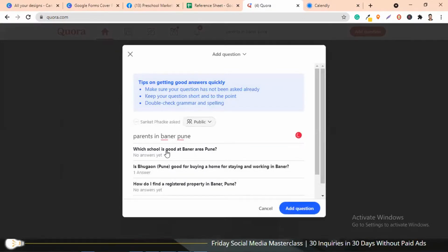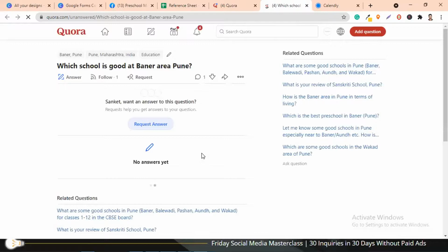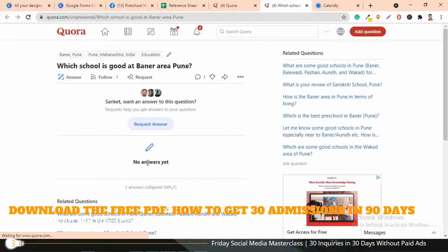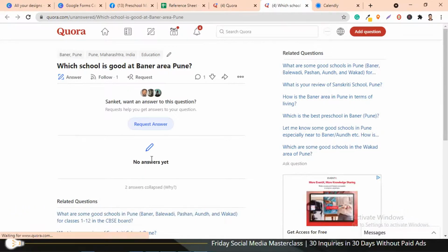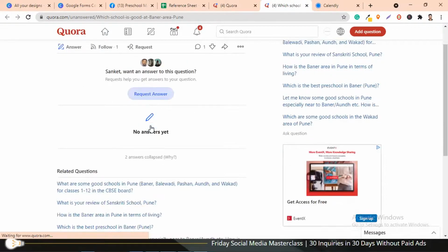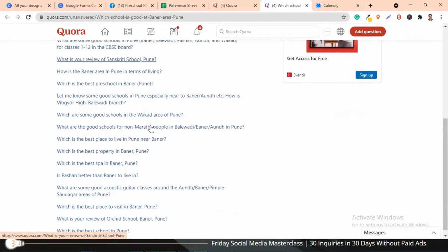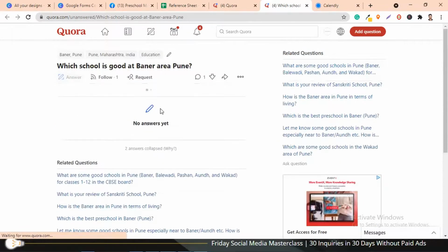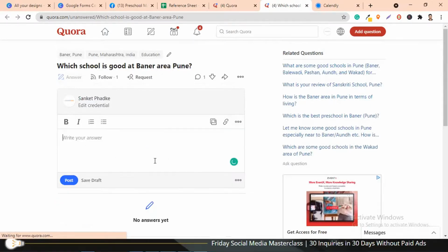Select whichever question fits. For example, someone has already asked which school is good in the Baner area, Pune. This is one of the best things: a question someone has asked, for which you actually have an answer. When you go to that question, just click on answer and post your answer here.